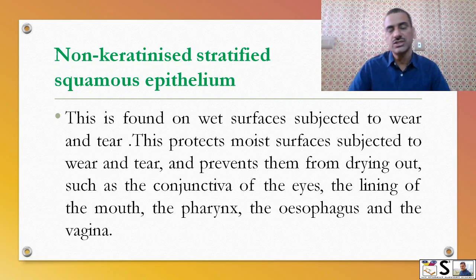Non-keratinized stratified squamous epithelium is found on wet surfaces subjected to wear and tear. This protects moist surfaces and prevents them from drying out, such as the conjunctiva of the eye, the lining of the mouth, mucous membrane, pharynx, esophagus and vagina.